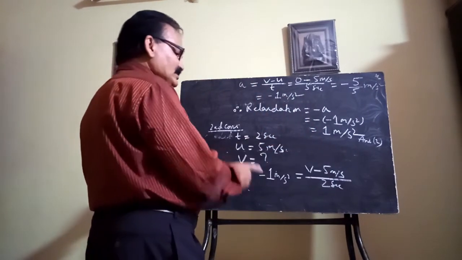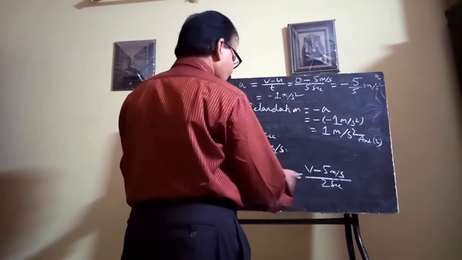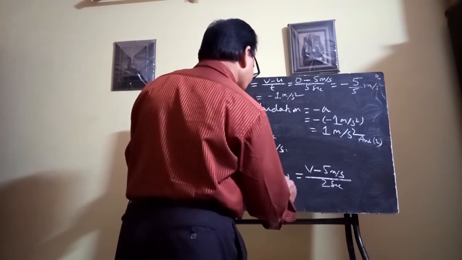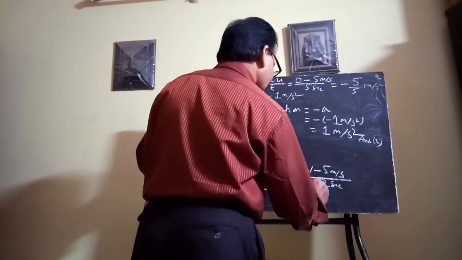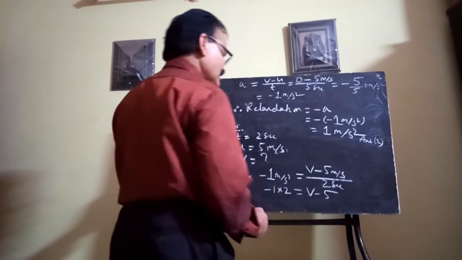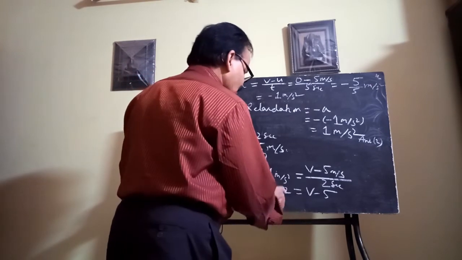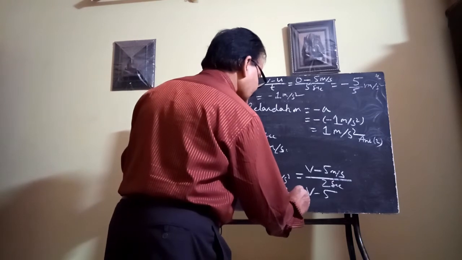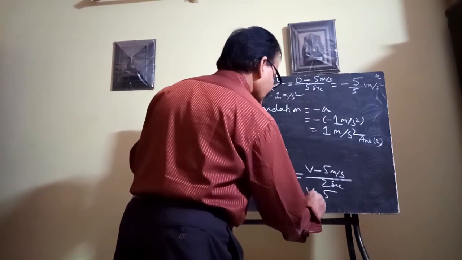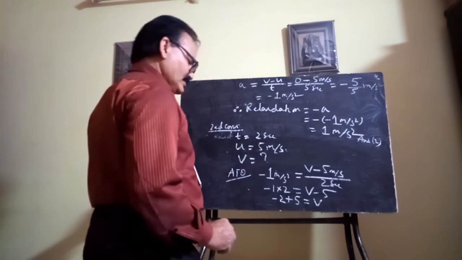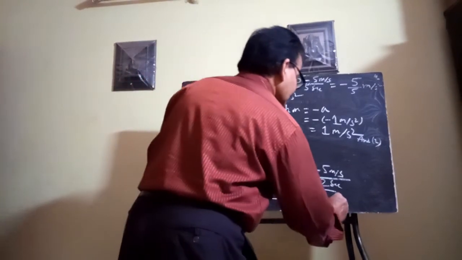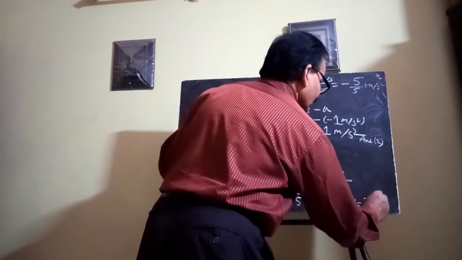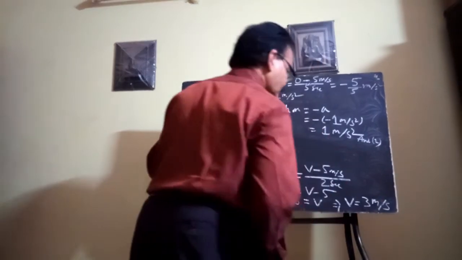Now just cross multiply it. Then minus 1 into 2 equals v minus 5. So this is minus 2; take 5 to this side, so plus 5, so v is equal to 3 meter per second.